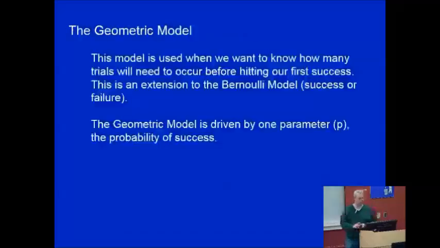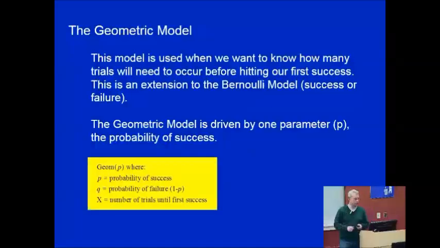Second model I want to look at is the geometric model. The geometric model is actually an extension of the Bernoulli situation where we're dealing with those binary discrete outcomes. So this model is used when we want to know how many trials will need to occur before hitting our first success. So if we're flipping a coin, how many times will we need to flip this coin before we get a head, if we consider heads to be a success? The geometric model is driven by primarily one parameter, and that is p, the probability of success.